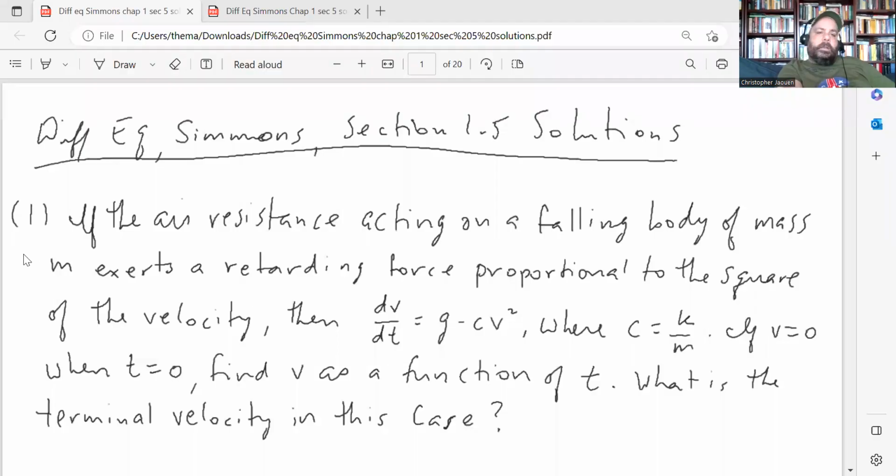Okay, so there are 13 problems in the exercise set for this section, and I did all of them except for one. I kind of wanted to do all of them, but I wanted to get this video out today, and I didn't want to wait any longer. So there's one problem that I didn't get around to, which was number 12. I'll show you when we get to it. But all the other problems I did.